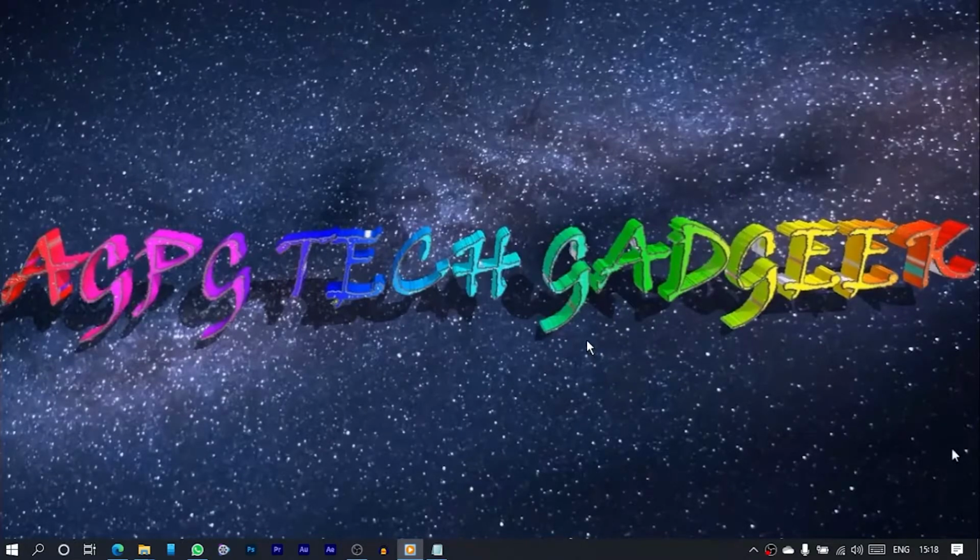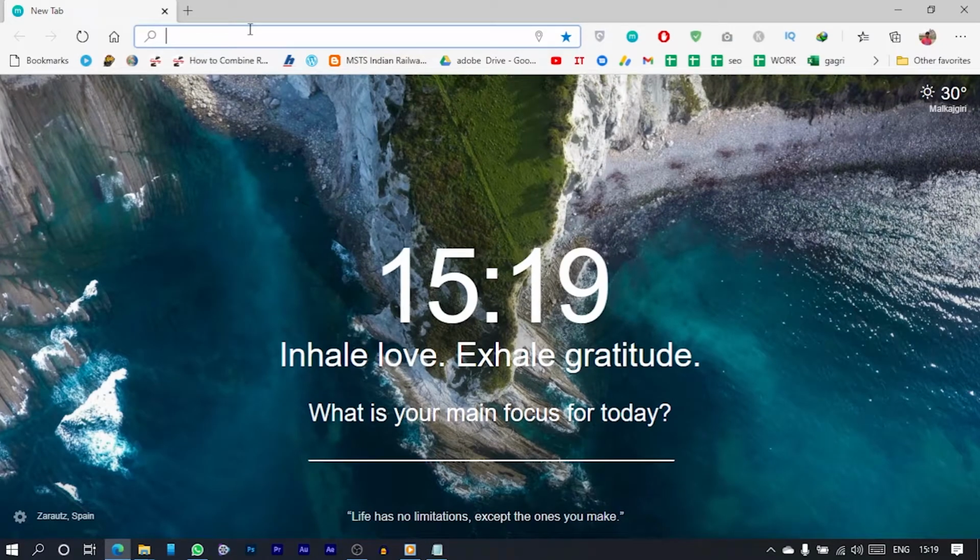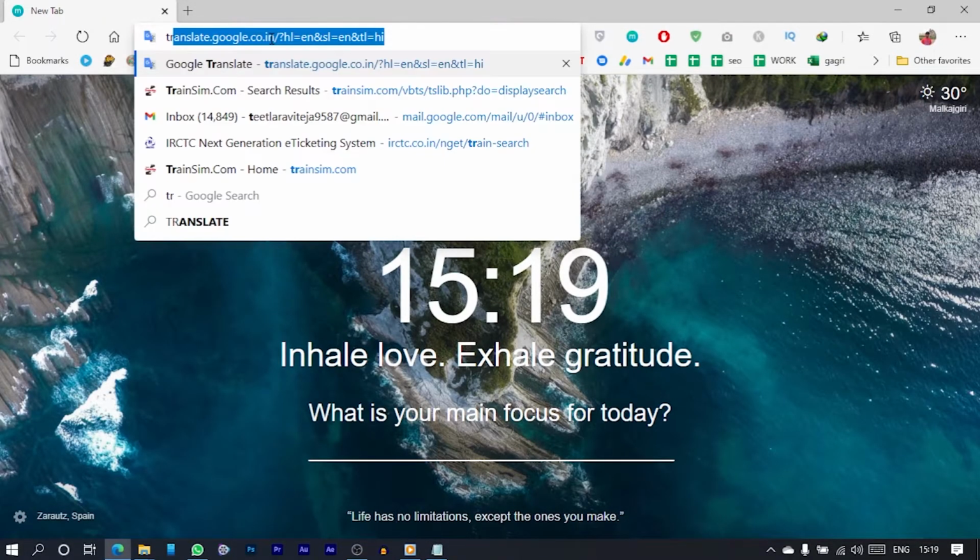Now today we are not going to install any routes. Instead, we are going to discuss how to download rolling stock zip files or route zip files from trainsim.com. So let's get started. First, you need to open a browser, which I have. So open trainsim.com.